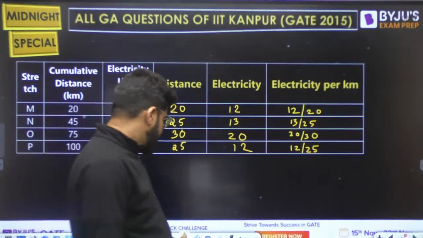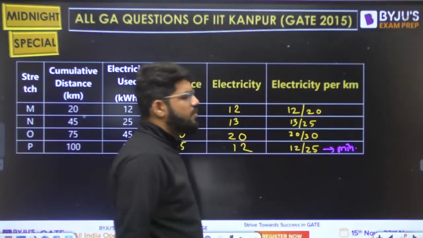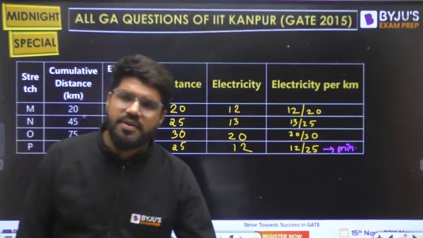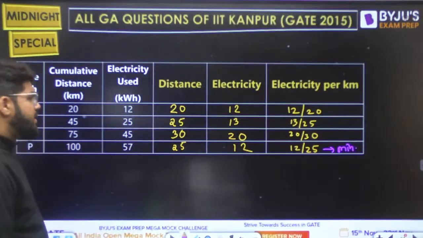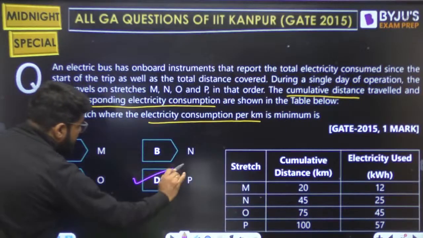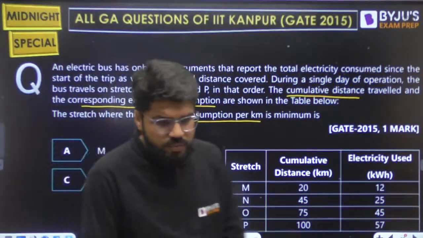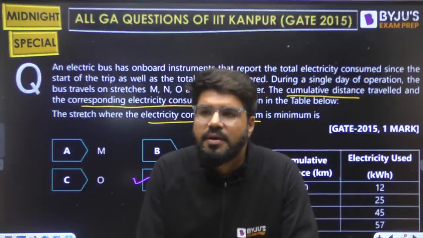Which is minimum? This is minimum. No need to calculate, I am just guessing without calculation. So the correct answer is D. Correct answer is the stretch P. Now where is the stretch P? It is in option D. In the stretch P, the electricity consumed per kilometer is the minimum.